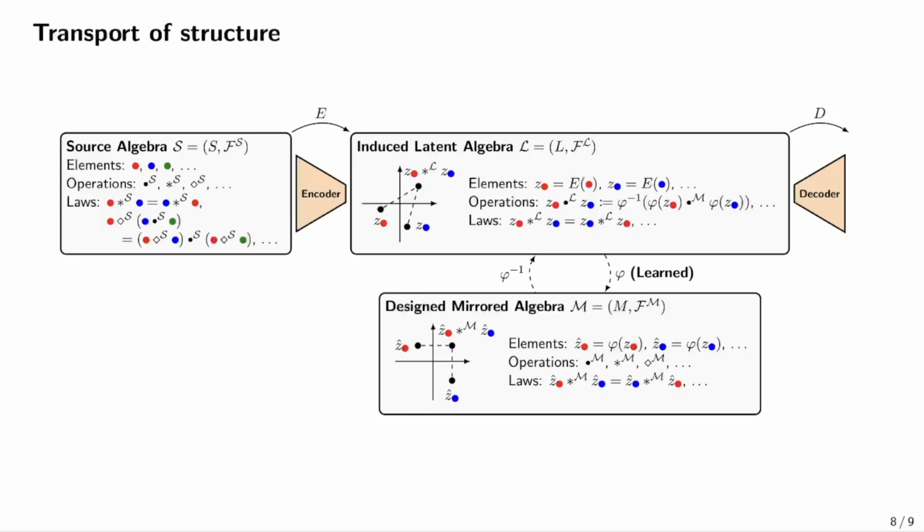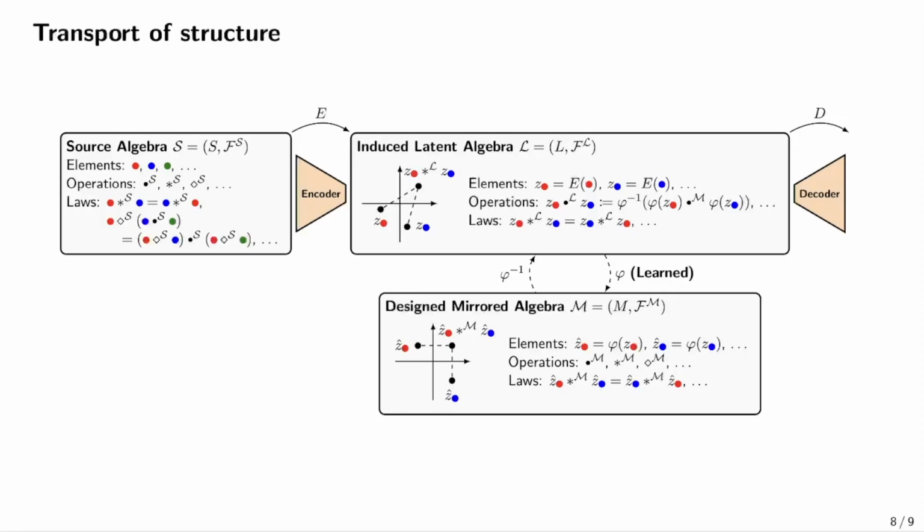A careful exposition of our method requires tools from universal algebra, so I'll just give the high-level intuition here. On the left-hand side here, we have the source algebra, in our case sets, which have elements such as the subsets of R2, operations like union and intersection, and laws such as commutativity. We want to ultimately define corresponding operations in this latent space here in the top right.